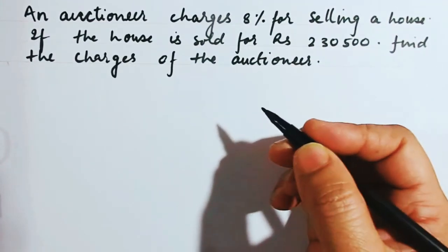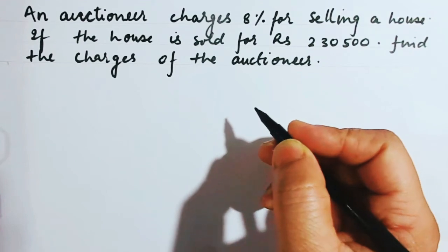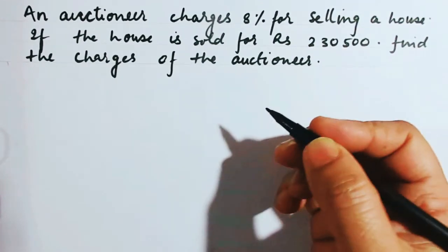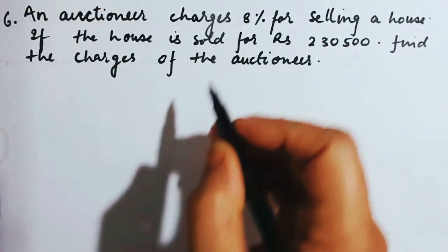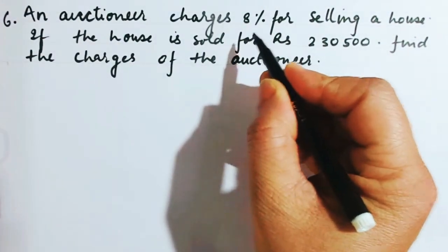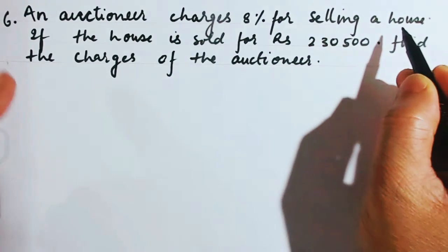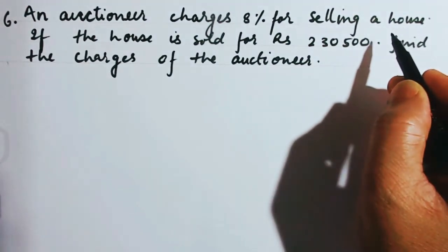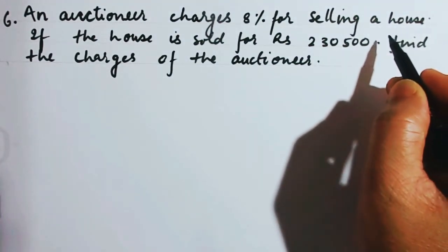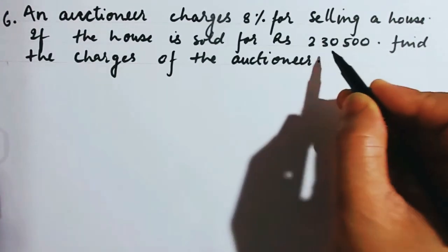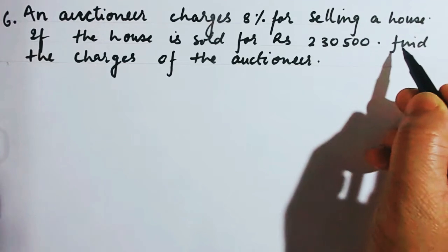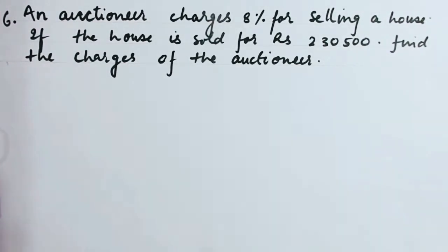So we are in exercise 7a, percentage. Here we have from number 6, an auctioneer charges 8% for selling a house. Auctioneer, one who puts something on auction, isn't it? Nilami karne wala. If the house is sold for rupees 230,500, find the charges of the auctioneer.